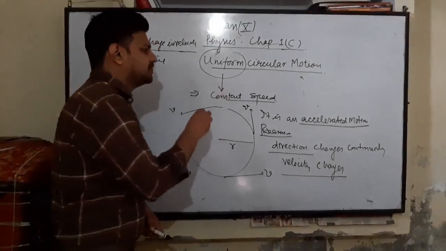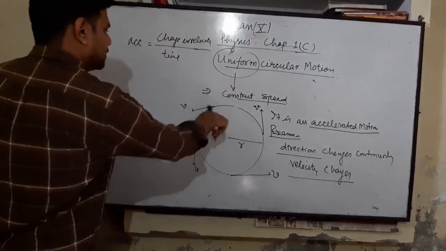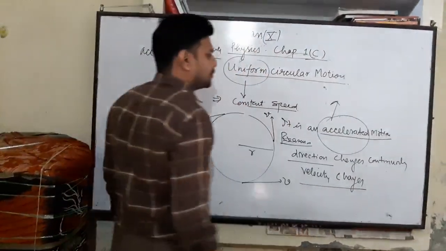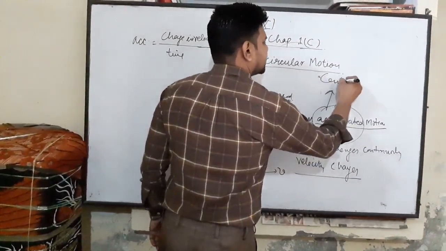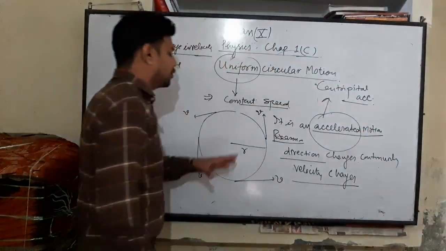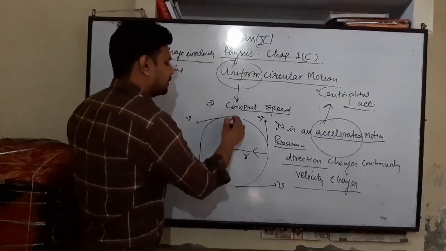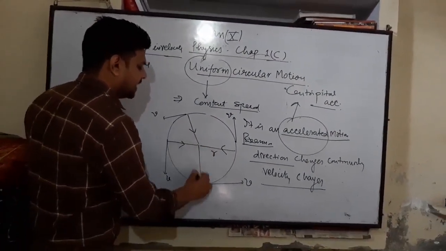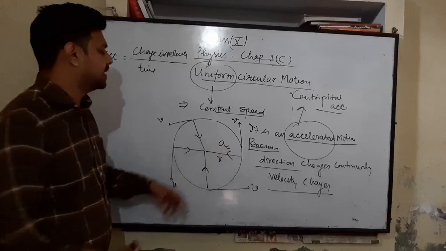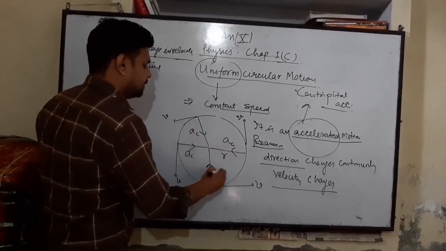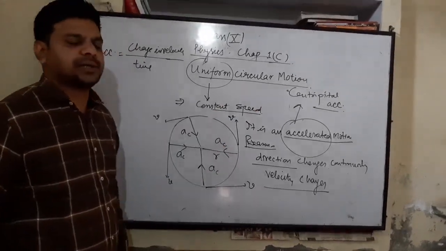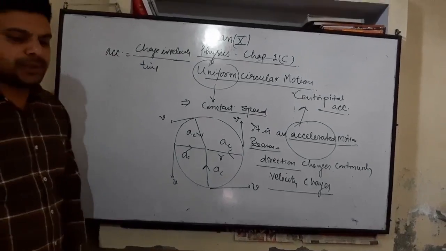And the acceleration produced in uniform circular motion is called centripetal acceleration. Centripetal means it is always directed towards the center of the circular path. The symbol for acceleration is a. We can represent this as ac, centripetal acceleration. So the centripetal acceleration is always directed toward the center. That's why we call it centripetal acceleration. This is uniform circular motion.